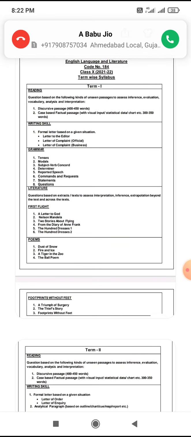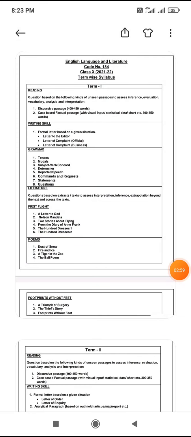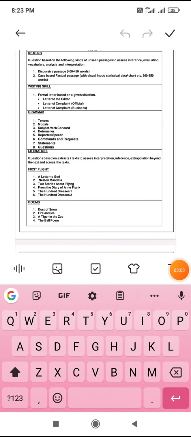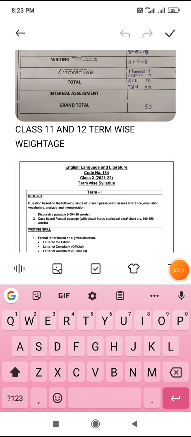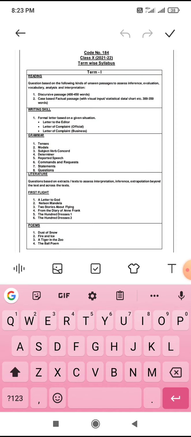One is a discursive passage and another is a case-based factual passage. Discursive passage means any type of discussion. It can be based on any fact or anything. And case-based factual passage means where some case is discussed and some facts are given.